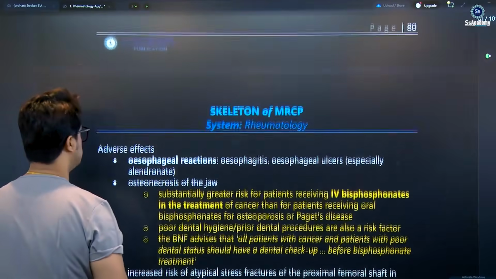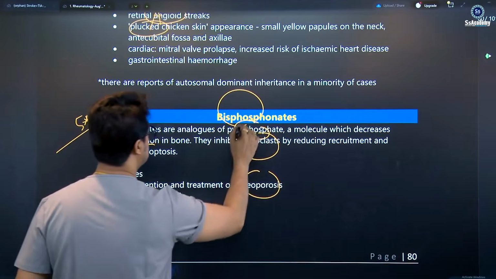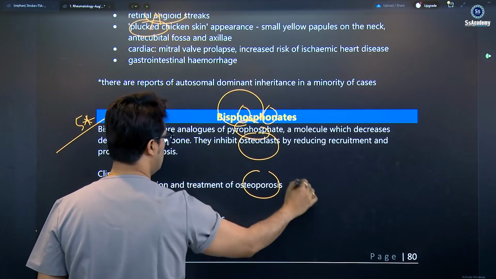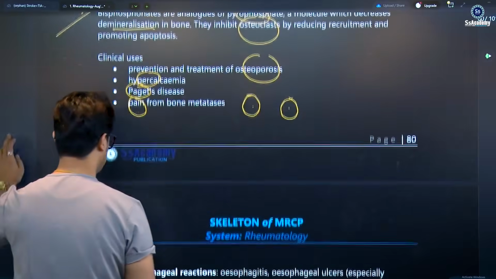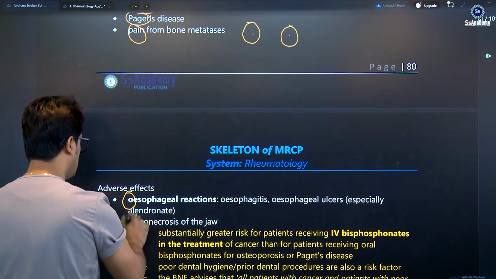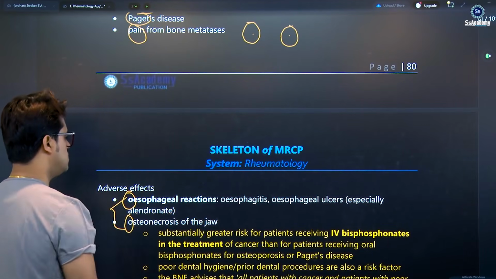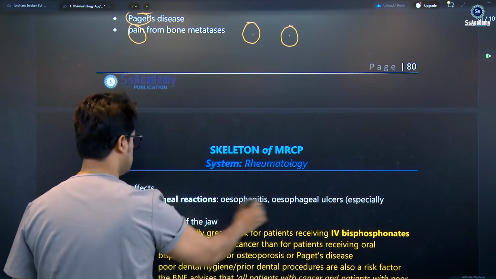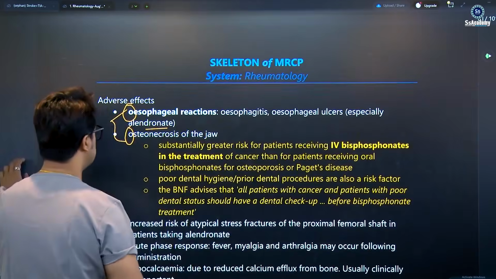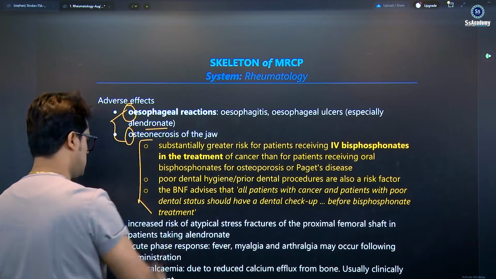Now the adverse effects. I said bisphosphonate has the double O, you see. So O means bisphosphonates. You need to remember O for esophageal, O for osteonecrosis of the jaw. Esophagitis, esophageal ulcer, especially with alendronate, you see. And the osteonecrosis of the jaw, here are some notes, sir.